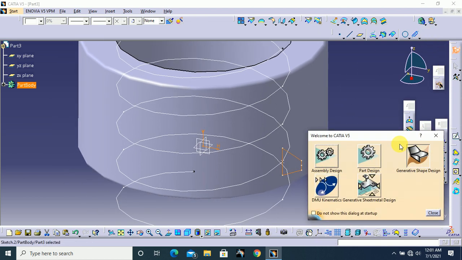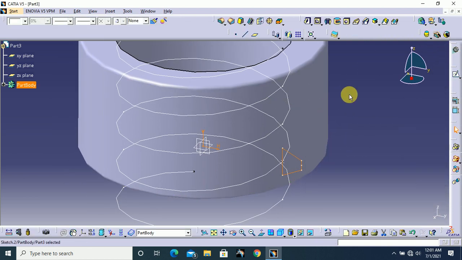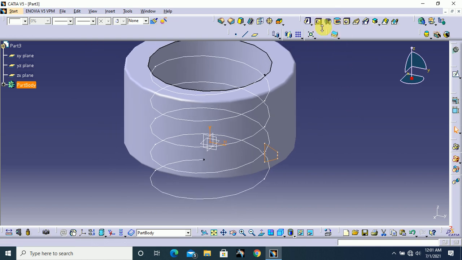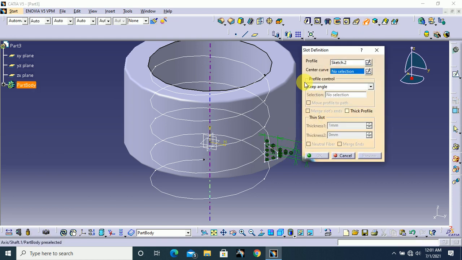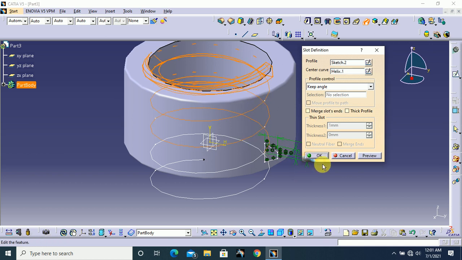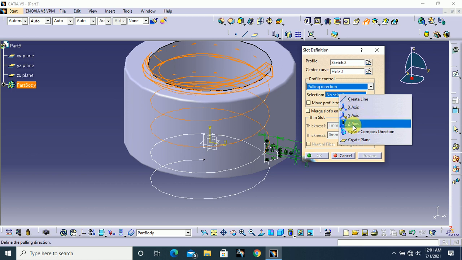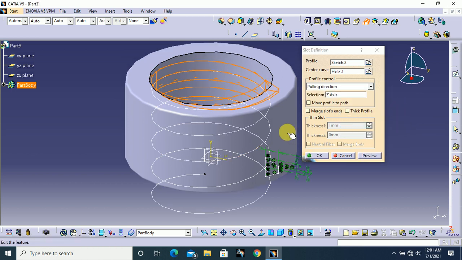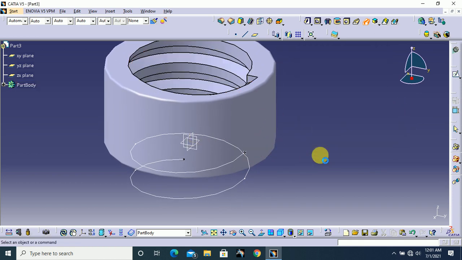Next, go to part design. Here select this slot. This is our profile, and this is our center curve. Here pulling direction, and the axis Z axis, and click OK.